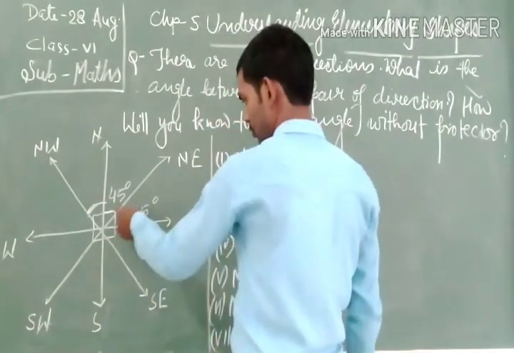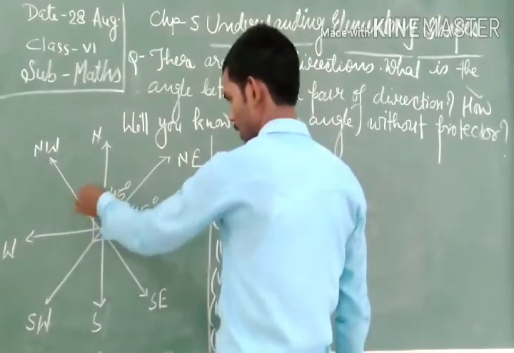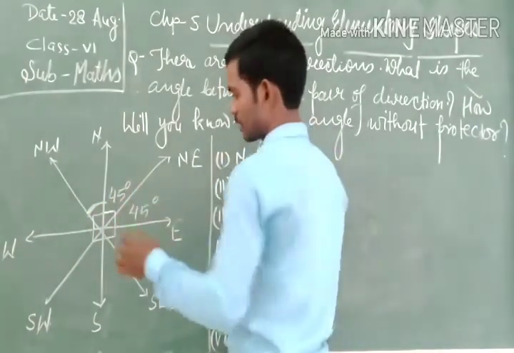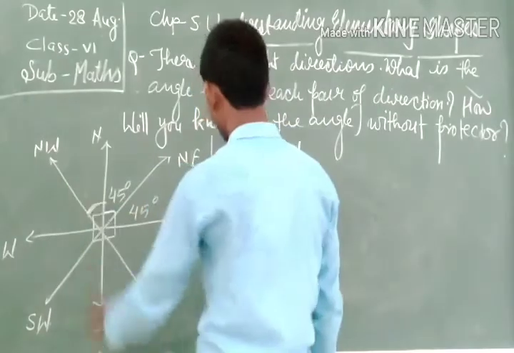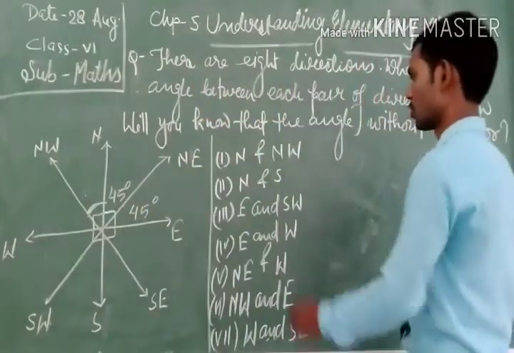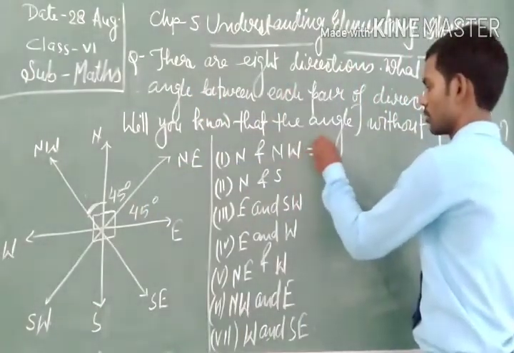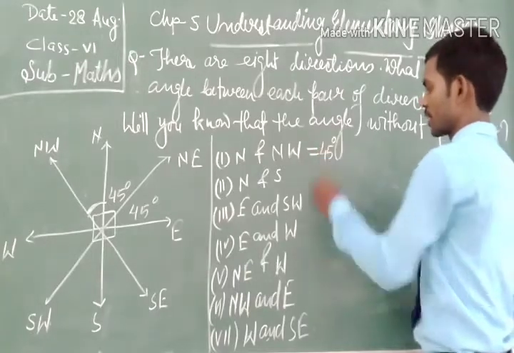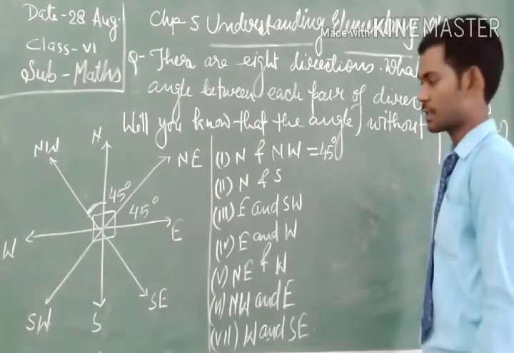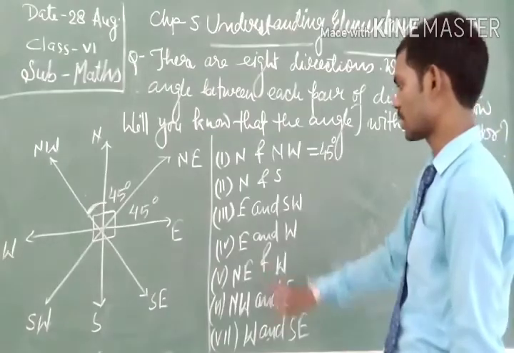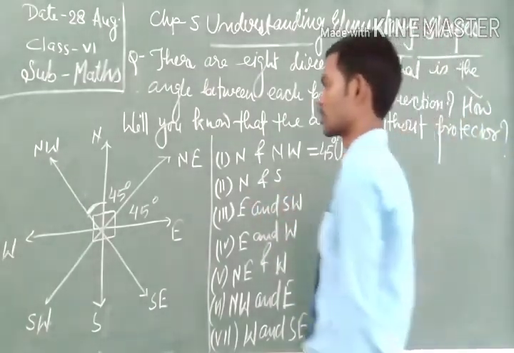As I told you, all parts have a 45-degree angle, that is why this is also a 45-degree angle. So the angle between north and northwest is equal to 45 degrees. Okay, is that clear?